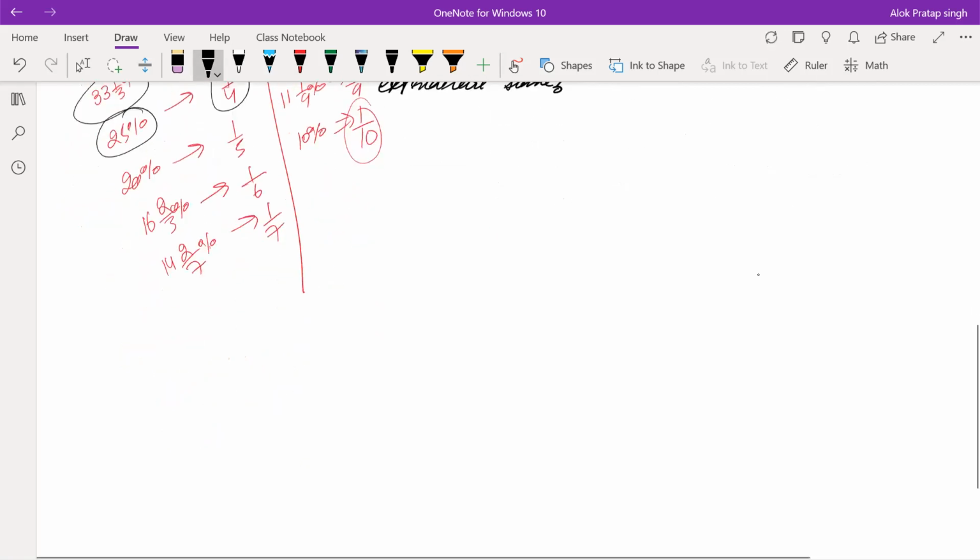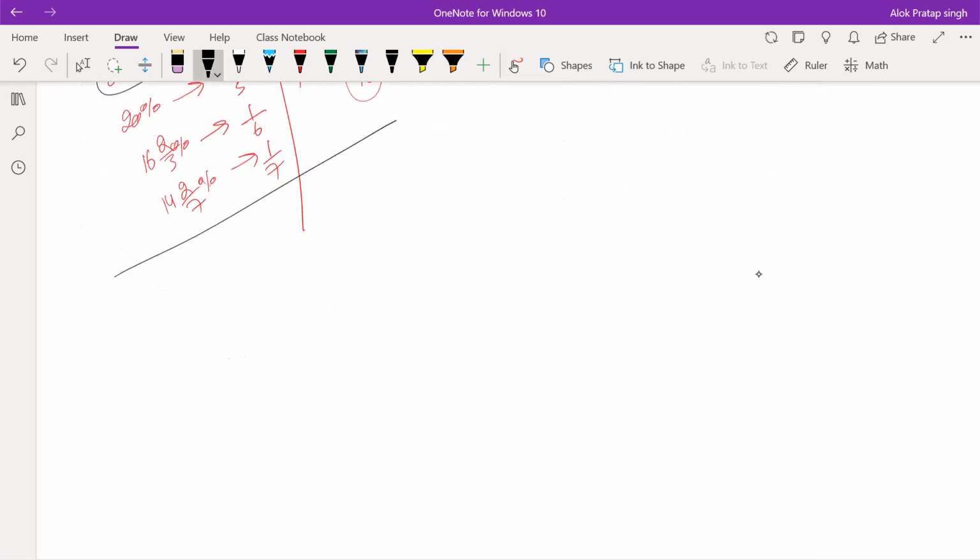Okay, let's just understand some more basic things about these percentage values. For example, if I am having 25%, it is equal to 1 by 4. And if I am saying 1 by 4, then let's just see how to use these values.